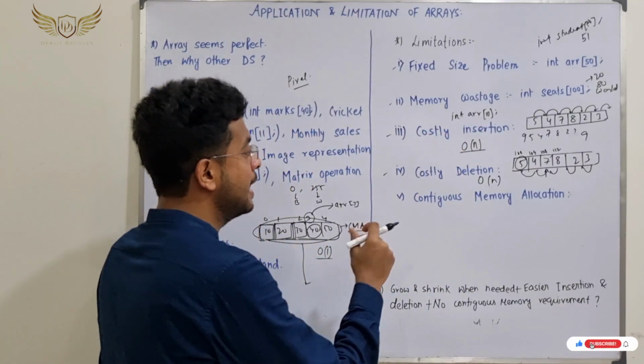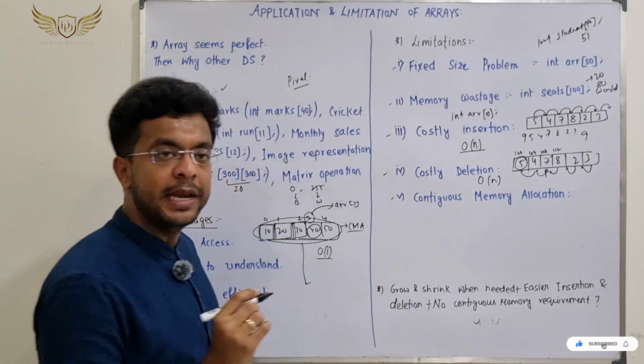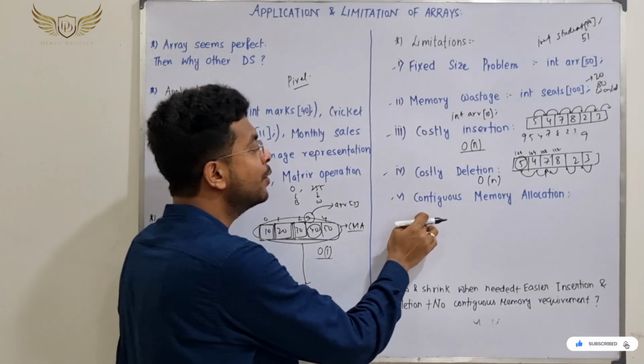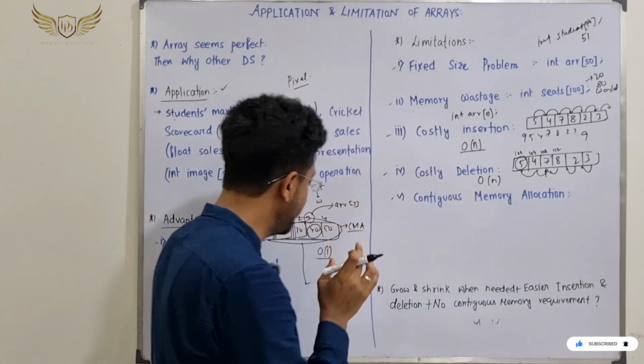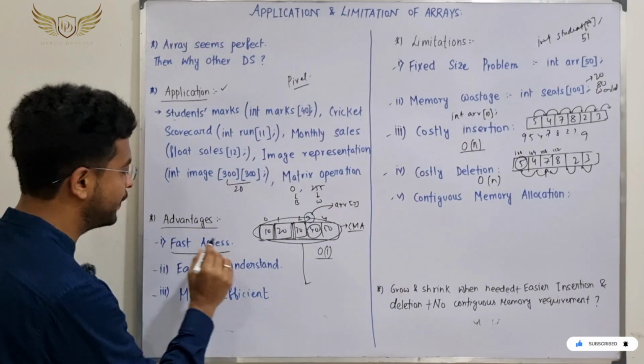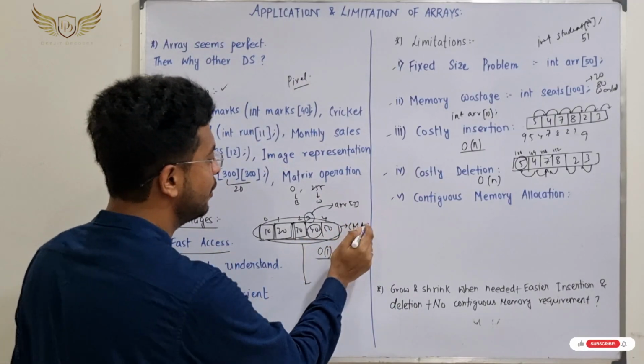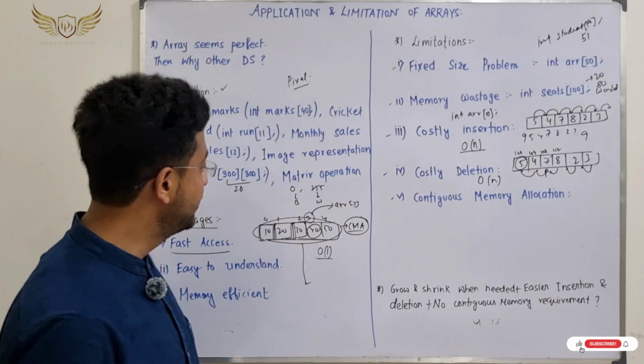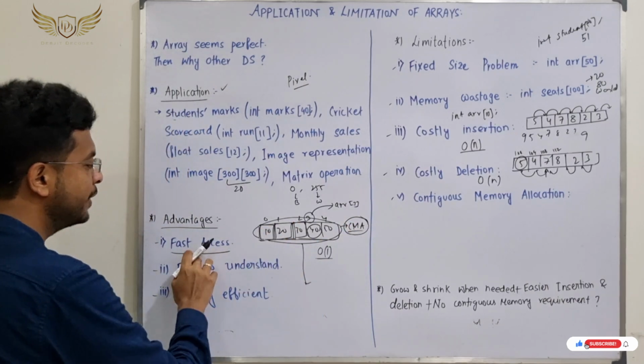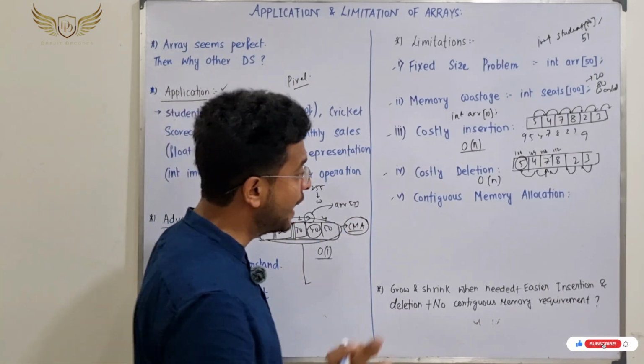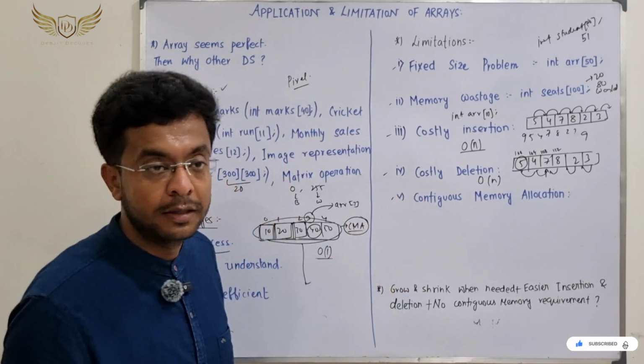Correct? Now see the last one, a very, very important one: contiguous memory allocation. I have said that for fast access, contiguous memory allocation was a key factor. Because it was contiguous memory allocated, we can access it fast. But it has a disadvantage as well. Right?